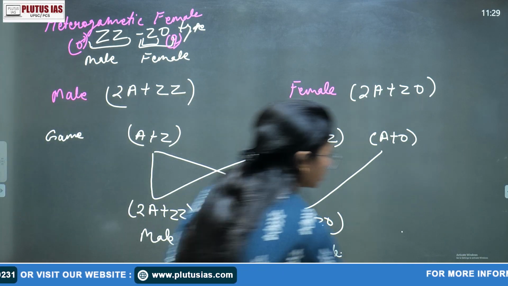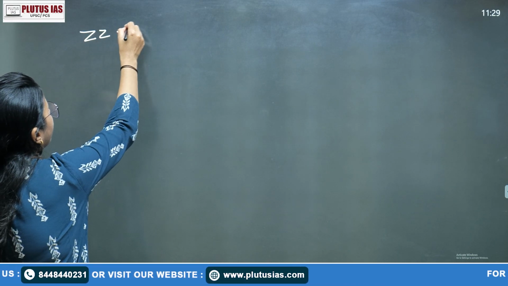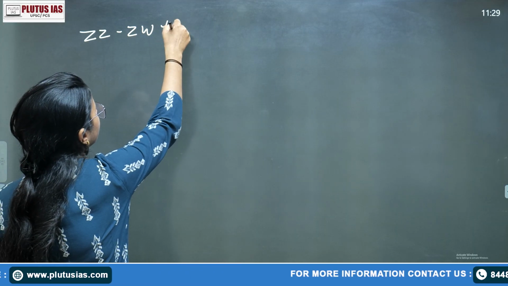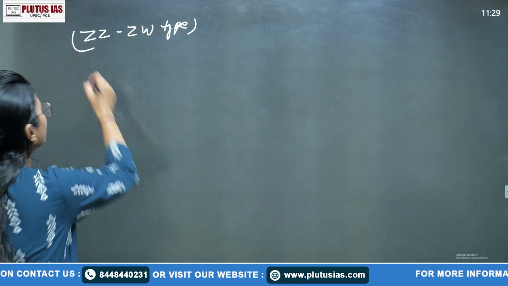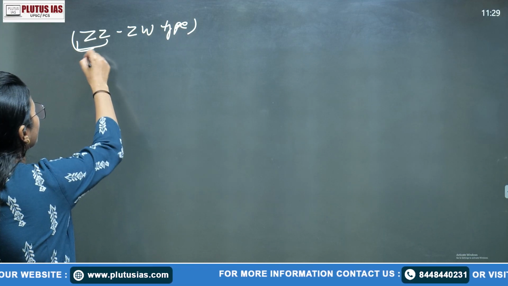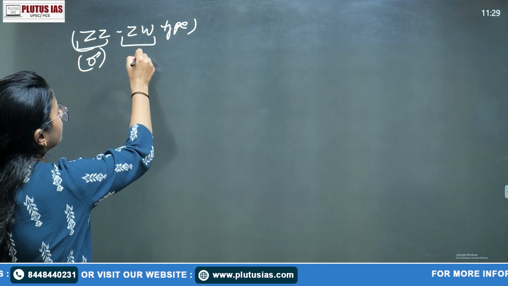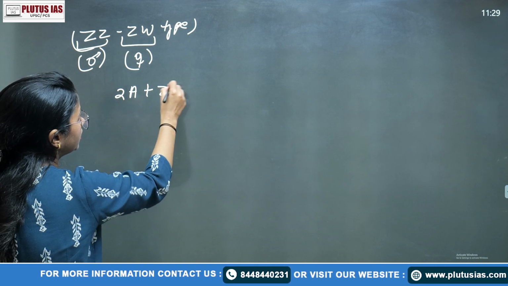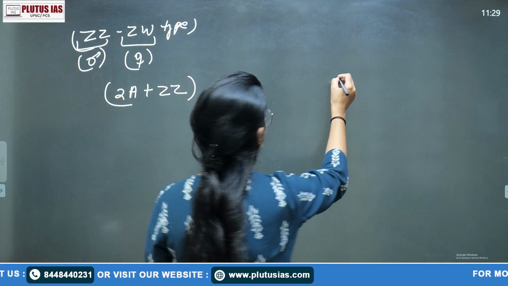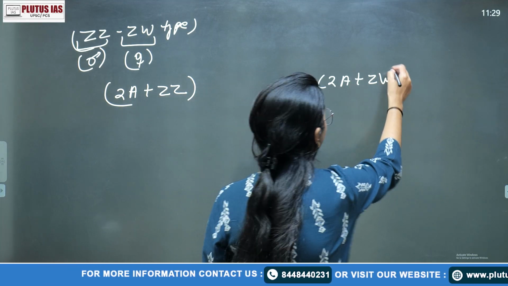Got it? Okay. So the fourth and last type in the chromosomal basis of sex determination is the ZZ and ZW type. Right? So here again, because we are covering the heterogametic female, this is your male and this is your female. So 2A plus ZZ, the parents, and 2A plus ZW.